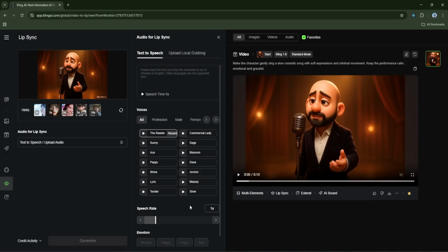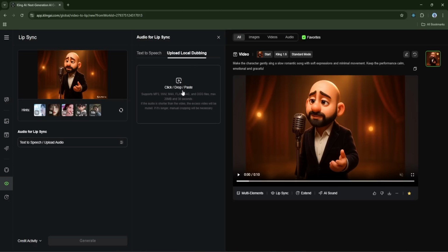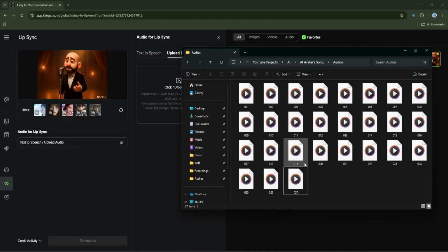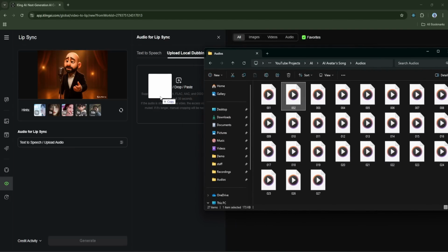This opens a new panel with several customization options. Kling gives you the choice of using pre-built AI voices, male, female, dramatic, corporate, and so on. These are great if you want to generate a speaking or singing voice from text, but we've already got a custom vocal track, so in our case we'll use the Upload Local Dubbing option. Click the button and then upload one of your 10-second audio clips directly from your computer.